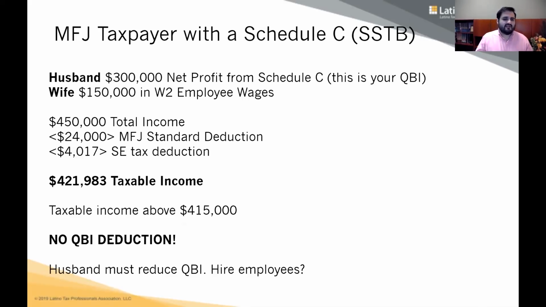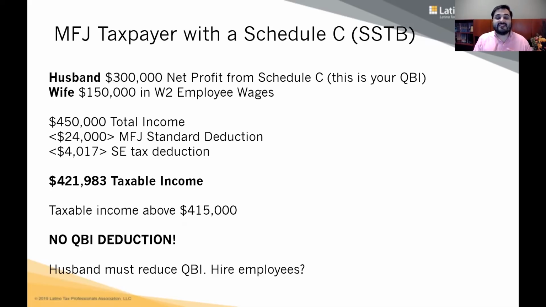So let's do some math. Combine the income for $150,000 minus the deductions. Their new taxable income is now $421,983. Uh-oh, that's too high, because the top of the threshold is $415,000. So for somebody that's married, it's between $315,000 to $415,000. That's the phase out. Because they're above $415,000 taxable income, guess what? No more QBI deduction for George. It's over. That's it. Why?